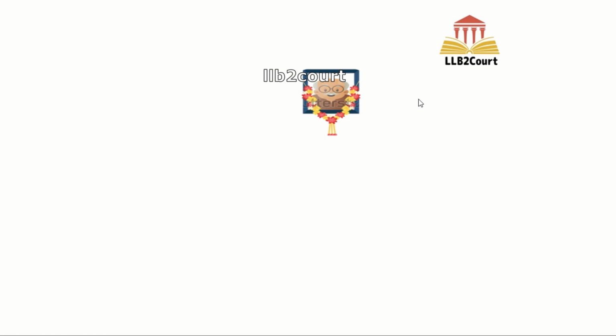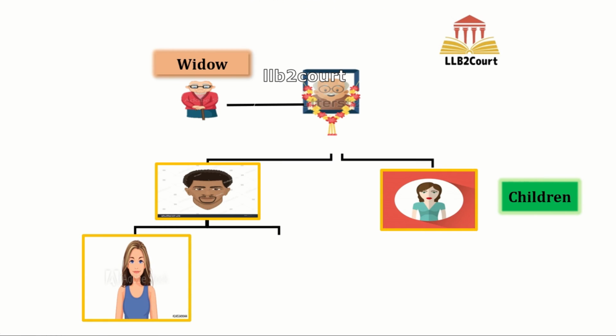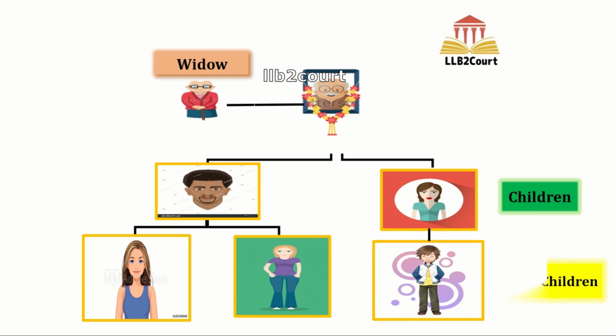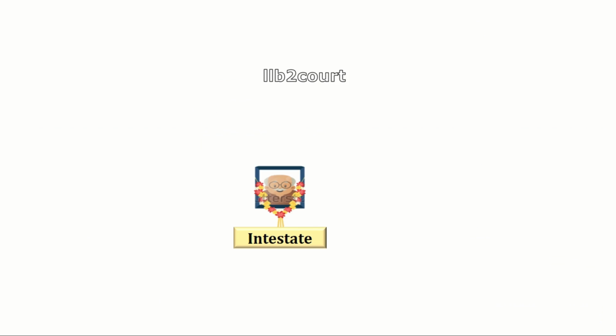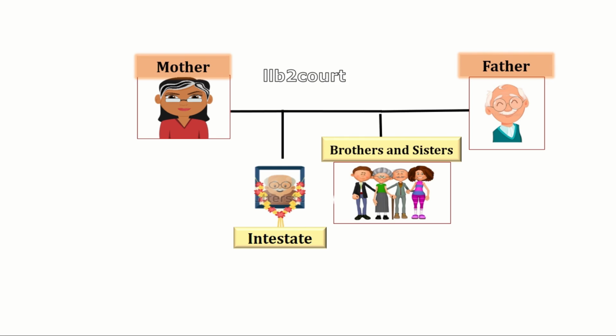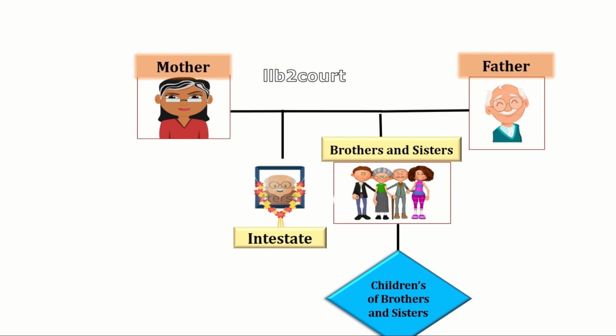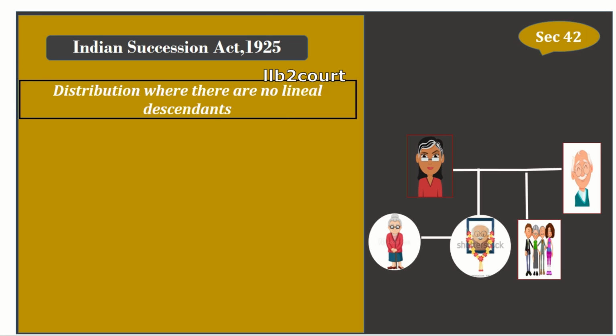Lineal descendants. If the intestate is left with children, grandchildren, great-grandchildren, or children of great-grandchildren, whoever comes, they are all called lineal descendants. Next is kindred. The intestate's father, mother, brothers and sisters, or children of brothers and sisters, they are all called kindred.